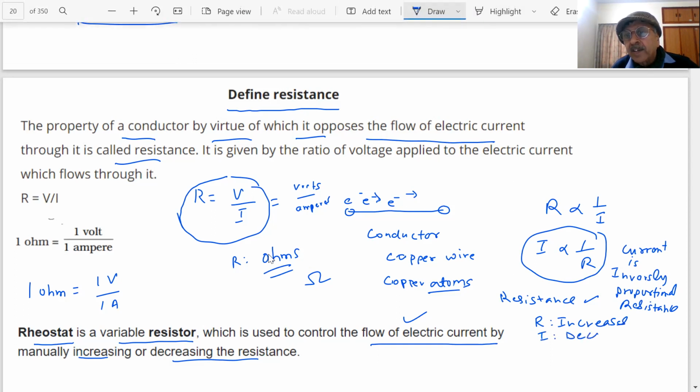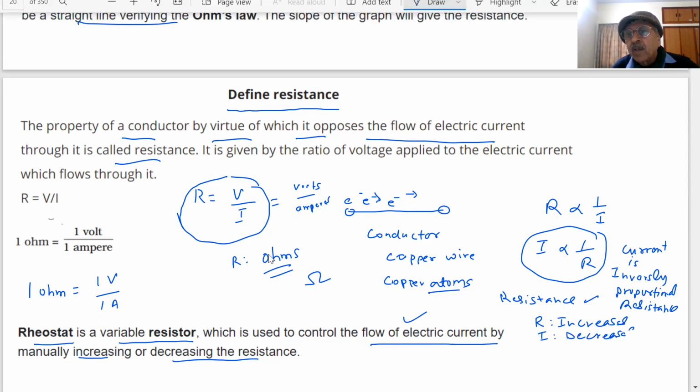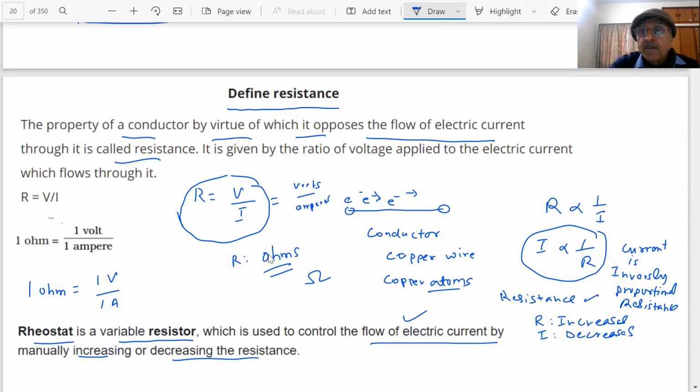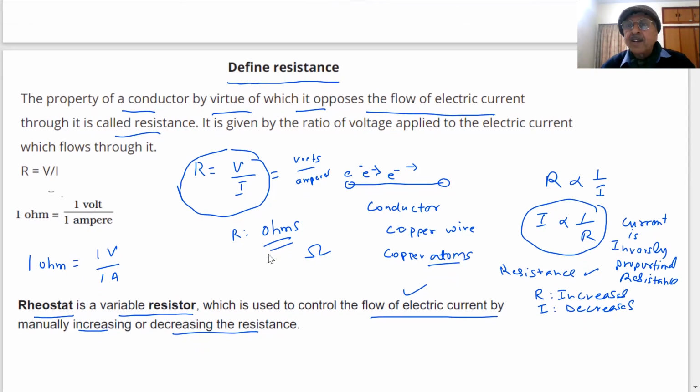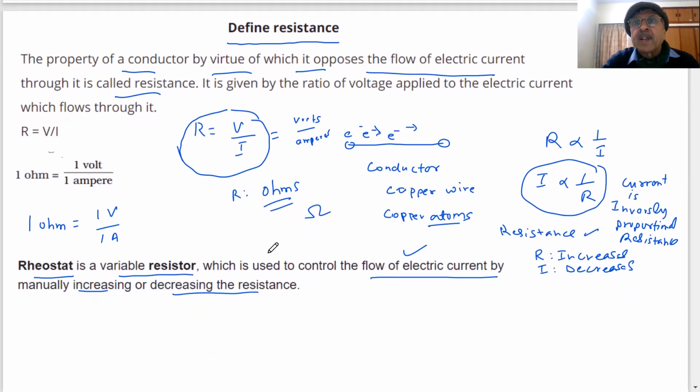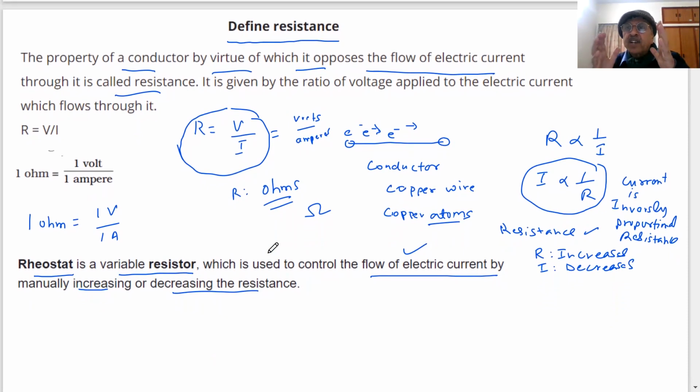I decreases. In a circuit, if the resistance of the circuit is more, will the current be more or less? Less. Higher the resistance, lesser the current. So current is inversely proportional to resistance.